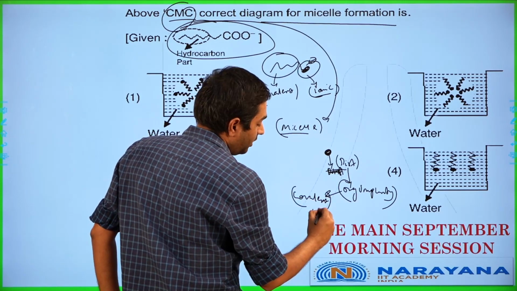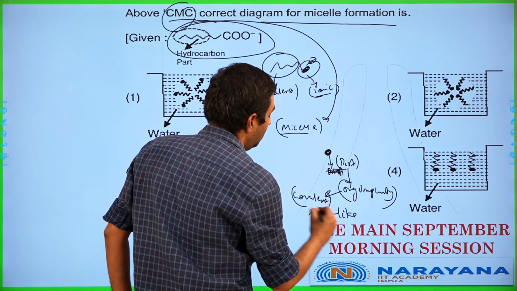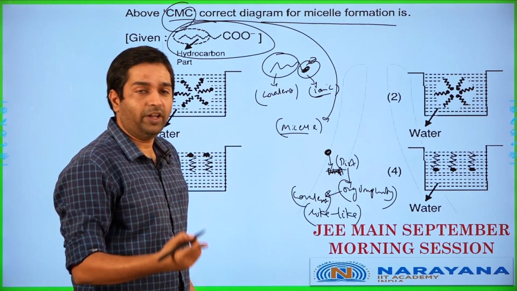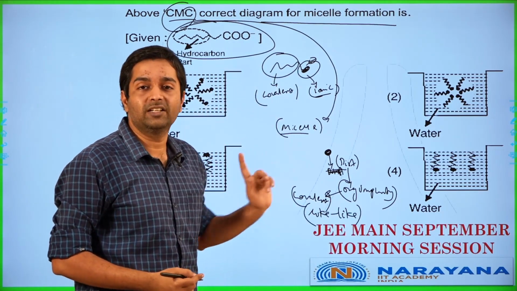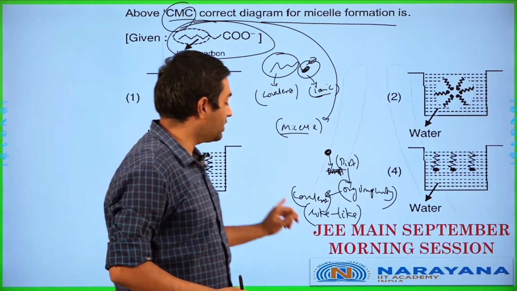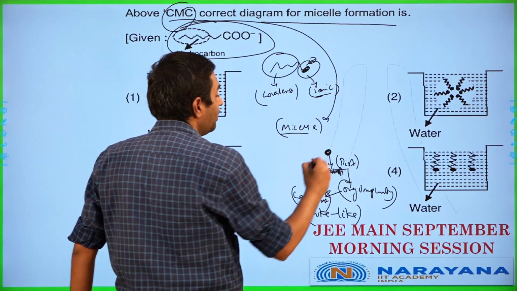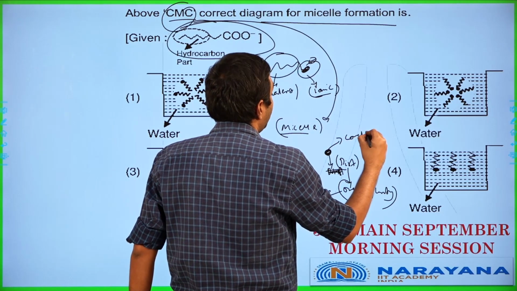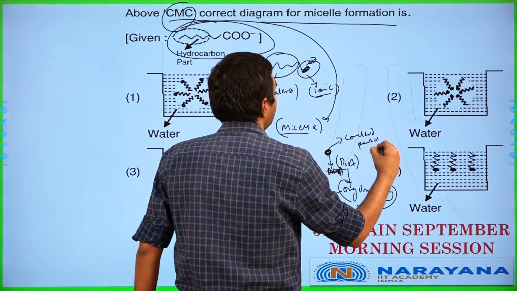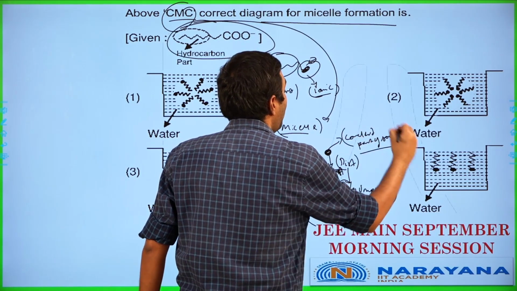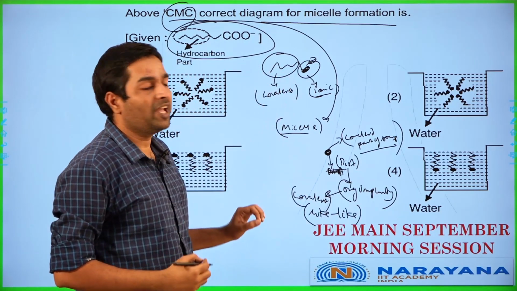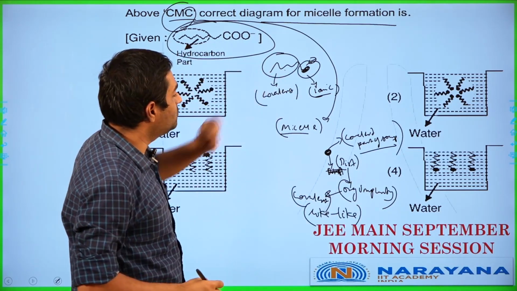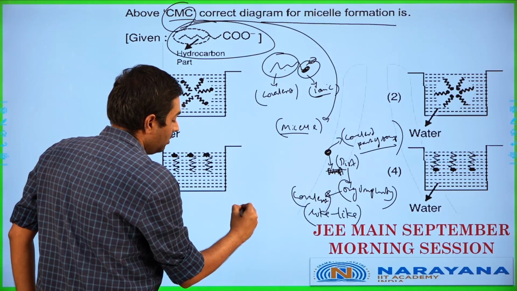You guys are familiar with like attracts like, at least in chemistry that's how it works for covalent systems. So when you have this kind of scenario applicable over here, the dirt particle is attracted to the covalent part of soap. So if it is attracted to the covalent part of soap over here, it will be attracted to this particular part of soap, meaning my micelle will look like this.